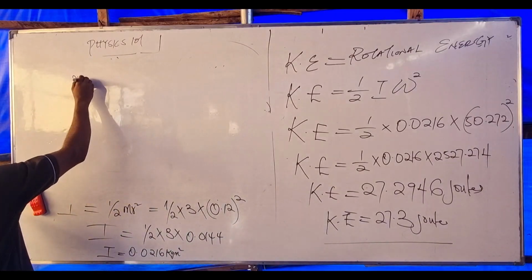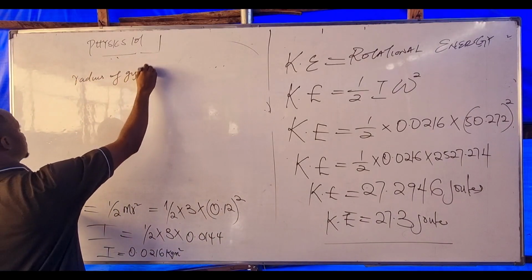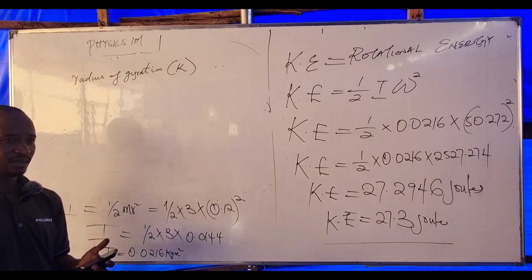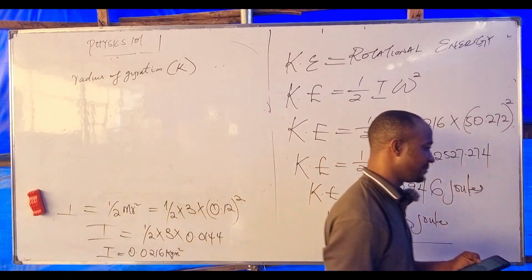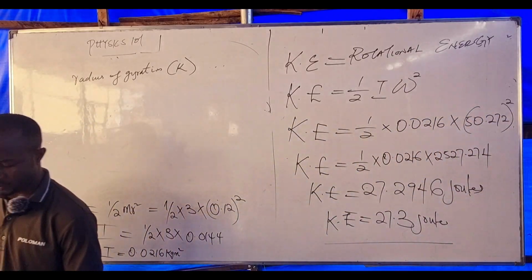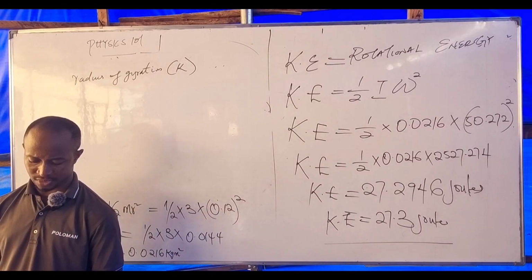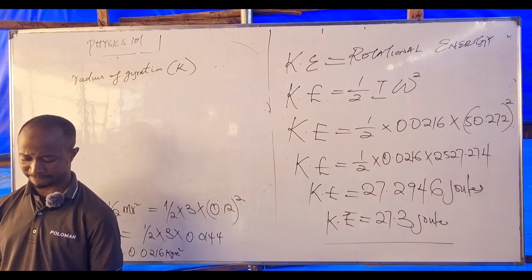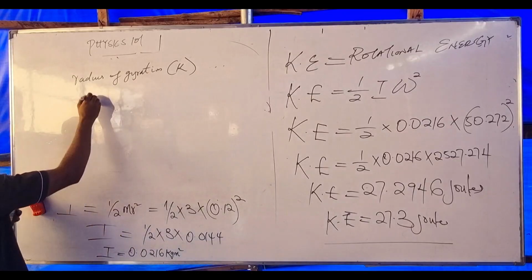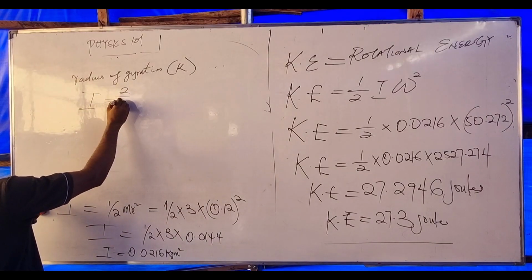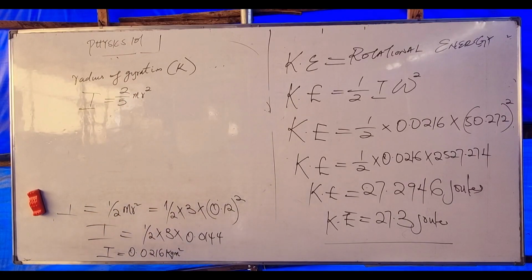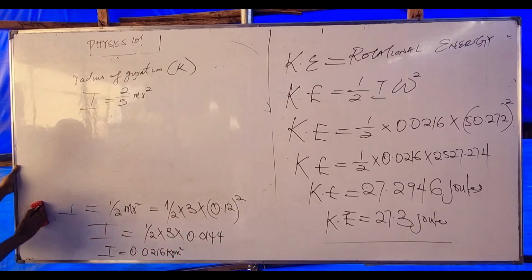Hope you know how to spell that. We learned at this point the radius of gyration, which is key, for a solid sphere of diameter 10 centimeter, and with its rotational inertia as I equals 2/5 MR squared.